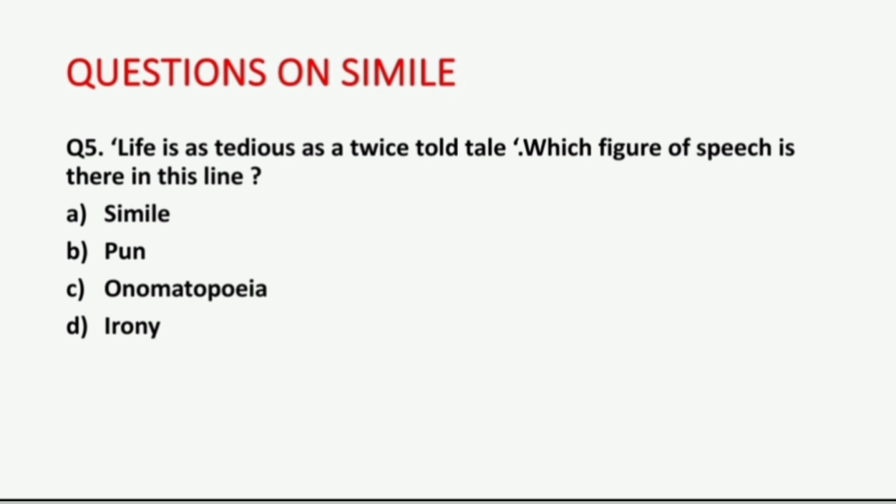Let us discuss other options. Option number B, pun. Pun is a play on words or a use of words having more than one meaning. Onomatopoeia. Words are the imitation of sounds or words that indicate sound. For example, the birds are chirping, hissing. Next example word is irony. What is irony? We say one thing but we mean just the opposite. For example, the brotherly love of our Christianity is proved by the multiplication of murder. You are trying to say one thing but you are meaning another. So option number A, simile, is the correct answer.